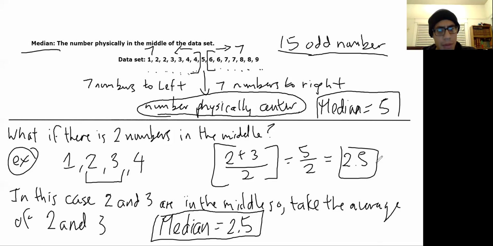Okay, so there's a problem here. That only works when there's an odd number of numbers in your data set. What happens if you have an even number?